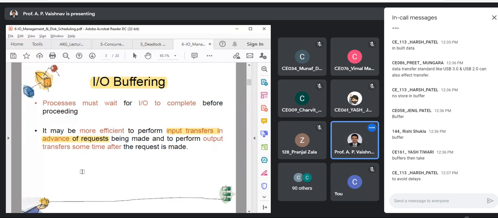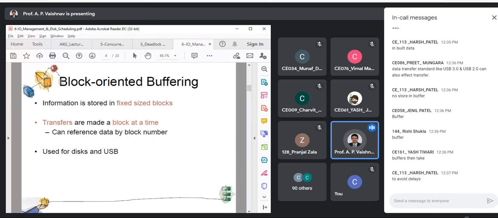As well as, write operations should be done in a delayed manner. Why so? Because write operations are again a costly operation. You have to talk with your disk. So ideally you should do that in a batch manner or in a periodic manner. Based on that, we have the buffering concept. Okay, so let us continue.